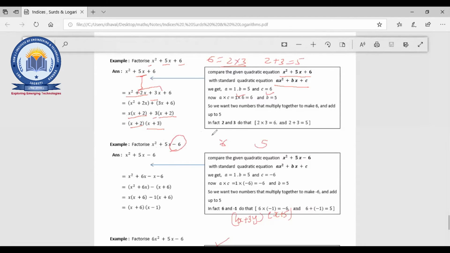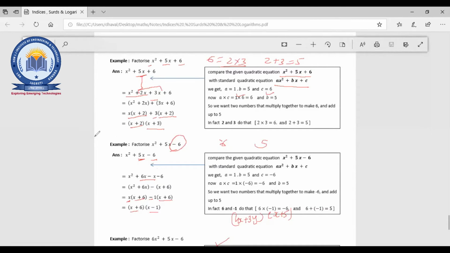So obviously 2 and 3 we can't take, right? So what happened? We have to take what? 6 and 1. So plus 6x. This 5x will be divided into two terms, 6x minus x. So we'll get 5x as the answer, and the multiplication of those will be minus 6. Then again the same thing we are going to do: a common x plus 6, minus 1 x plus 6. So again we can write it in this format.